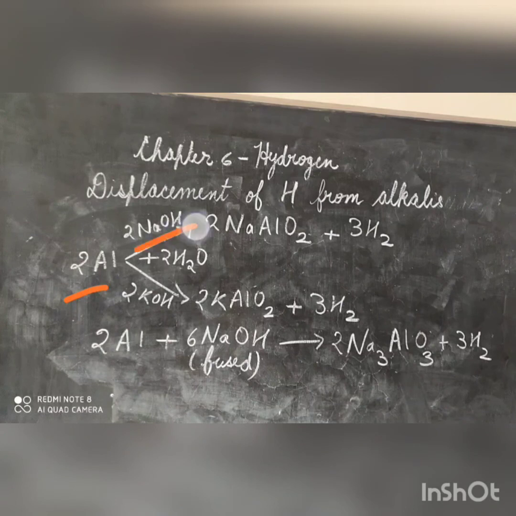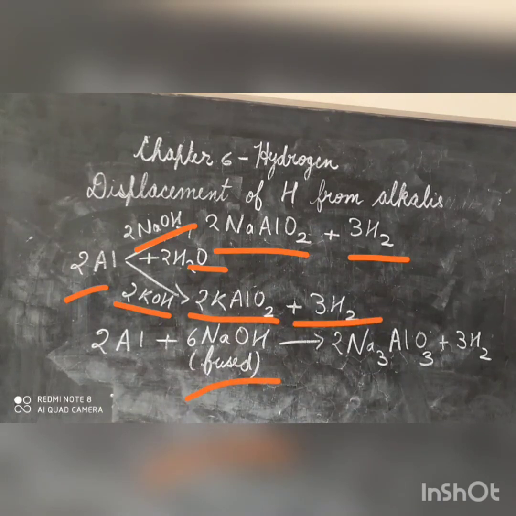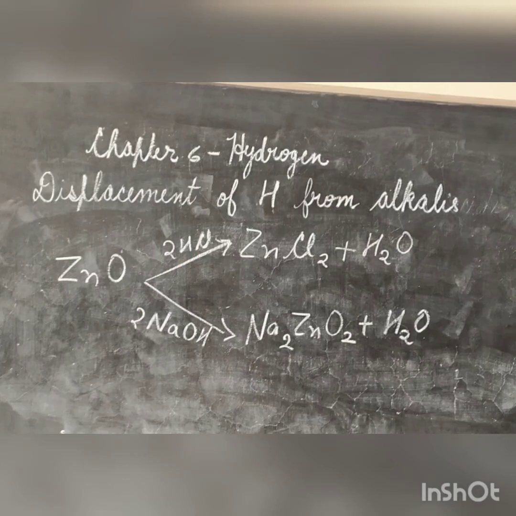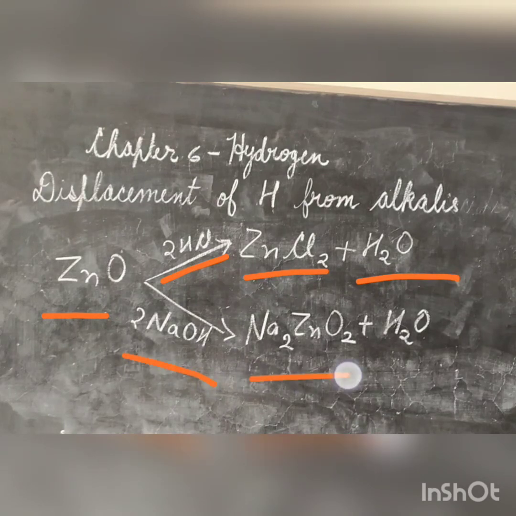Aluminium reacts with sodium hydroxide and water forming sodium meta-aluminate and hydrogen. With potassium hydroxide and water, it forms potassium meta-aluminate and hydrogen. With fused sodium hydroxide, it forms sodium aluminate and hydrogen. Zinc oxide reacts with hydrochloric acid forming zinc chloride and water. With sodium hydroxide, it forms sodium zincate and water.